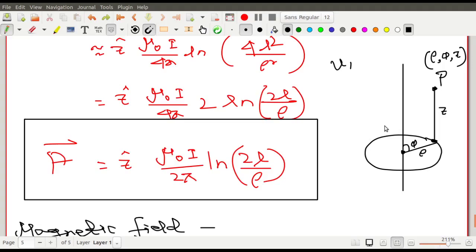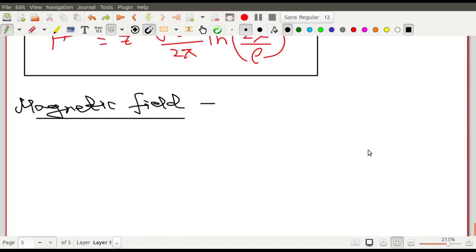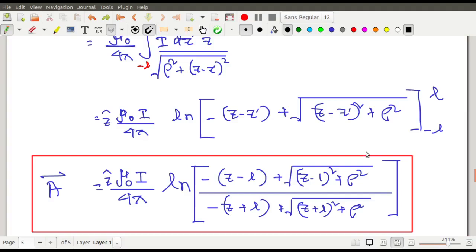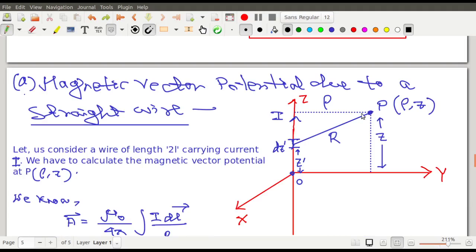Now you can find the curl in the cylindrical coordinate system, and I hope that by this time you also understand that this problem needs the cylindrical coordinate system. Look at the diagram, you will understand. I need a distance over here, the distance from the z axis, which is rho. From the z axis the distance is rho, that's why this is rho. And the height of this point from the equatorial plane is z. So the height is z and this is rho.